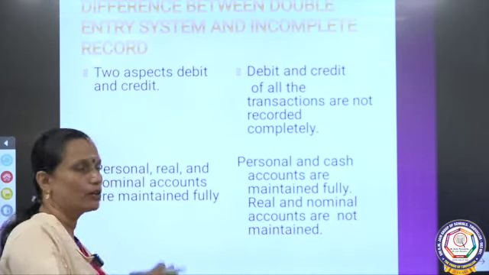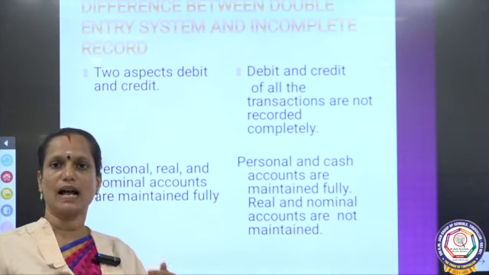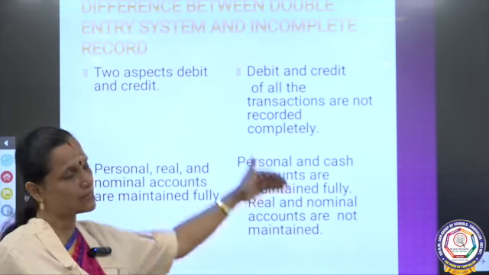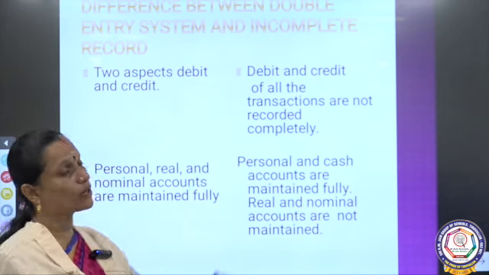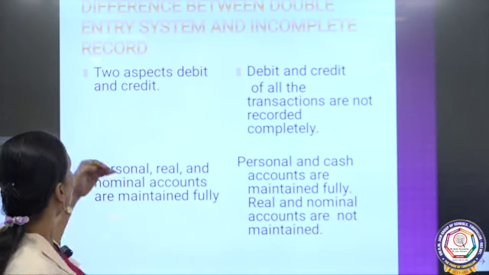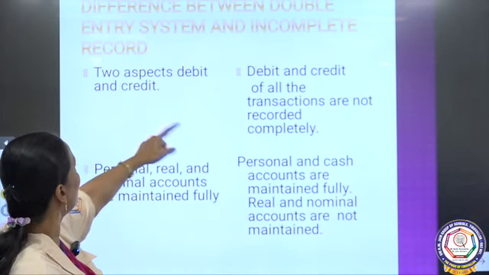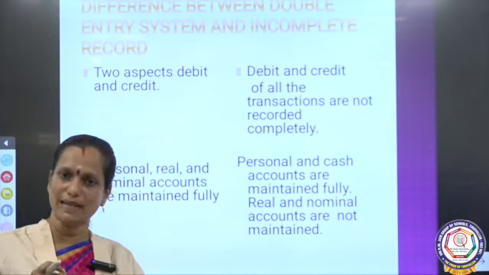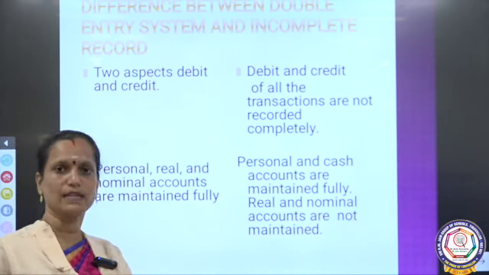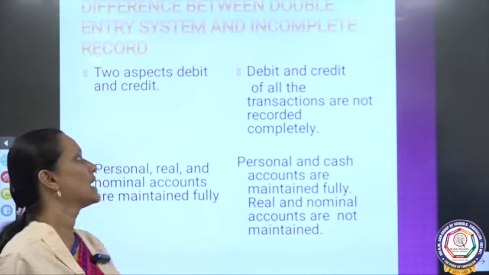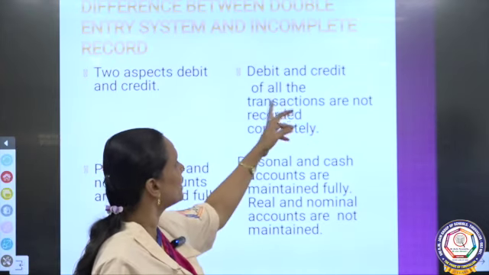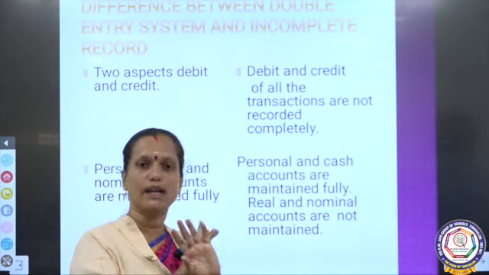Before we enter into incomplete records, we should understand the difference between the double entry system and the incomplete record. This incomplete record is otherwise known as single entry system. First, two aspects, debit and credit. In double entry system, they are following debit and credit aspects of all the transactions. But in incomplete records, debit and credit of all transactions are not recorded.